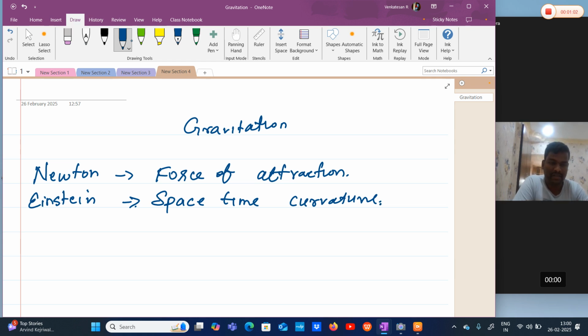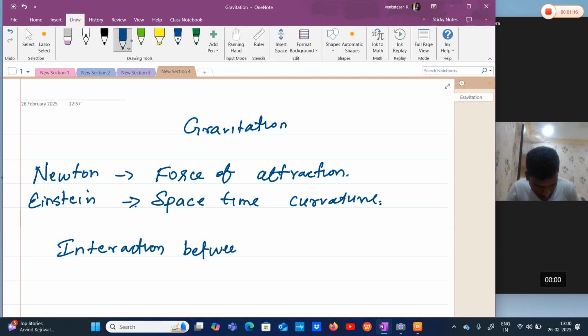Gravitation, in another way, we can say, is a fundamental interaction between matter. Which means we humans interact with other humans by speaking, right?